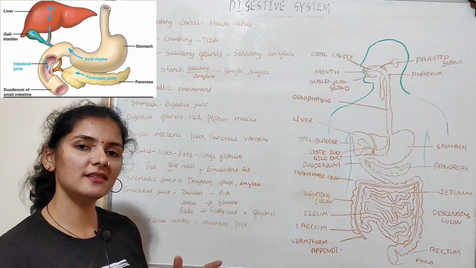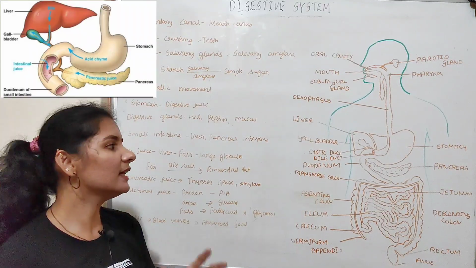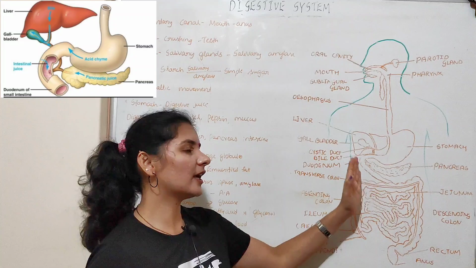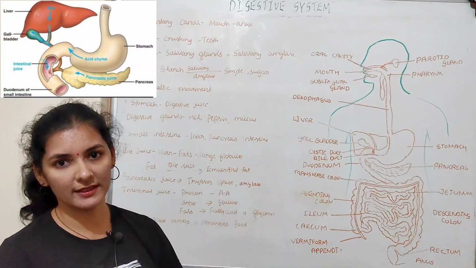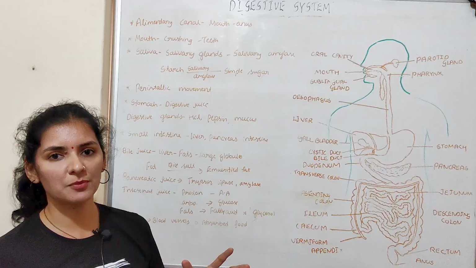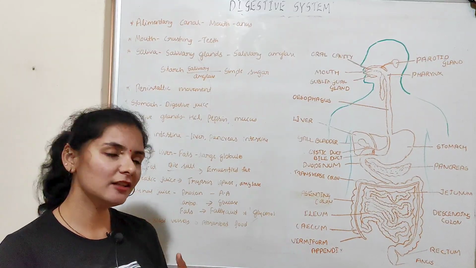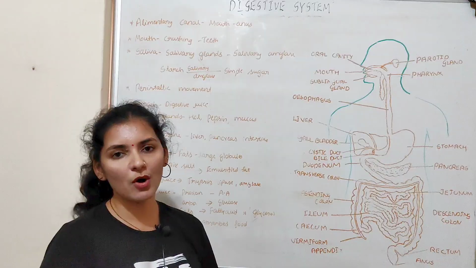These juices consist of a variety of enzymes and components which help in the digestion of all the food present in the small intestine. So in the small intestine, there is a completion of the digestion process, that is, completion of digestion of carbohydrate, protein and fat takes place in the small intestine.